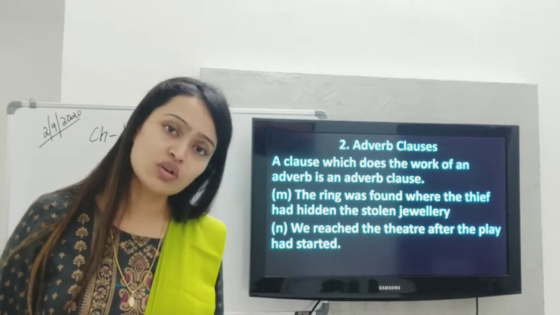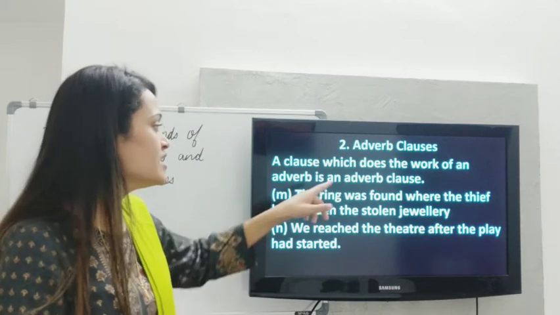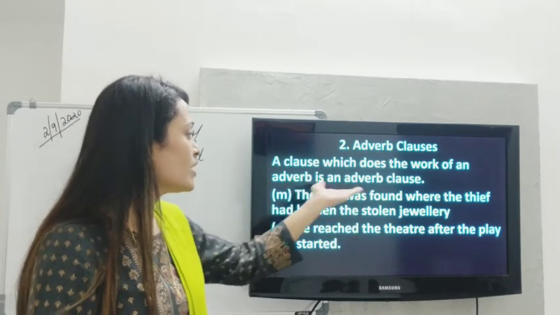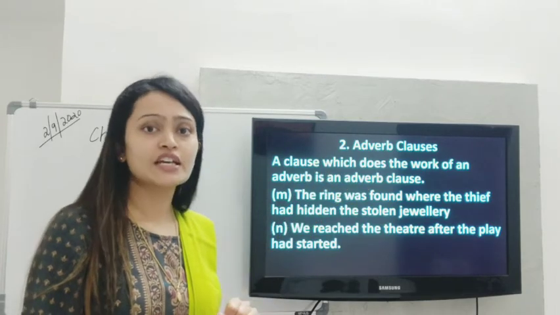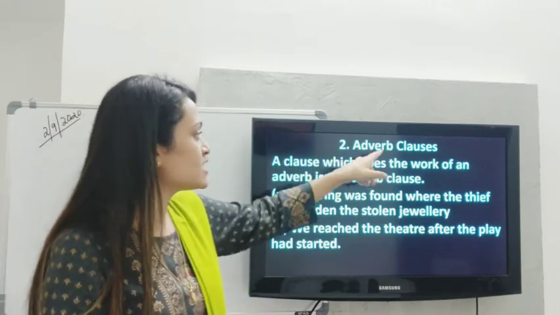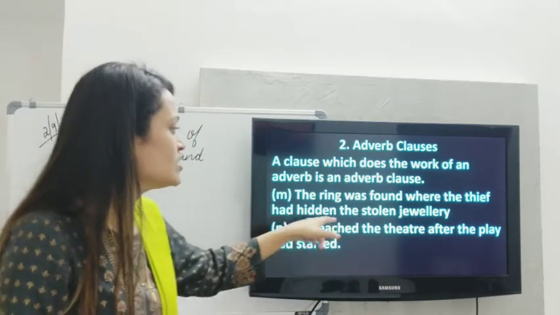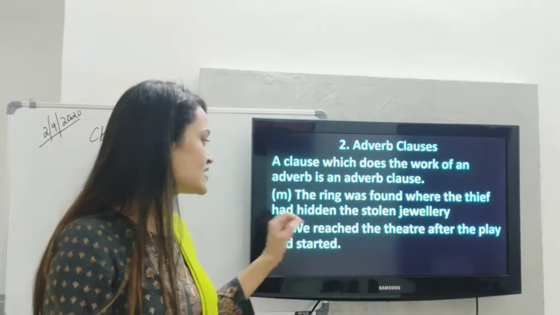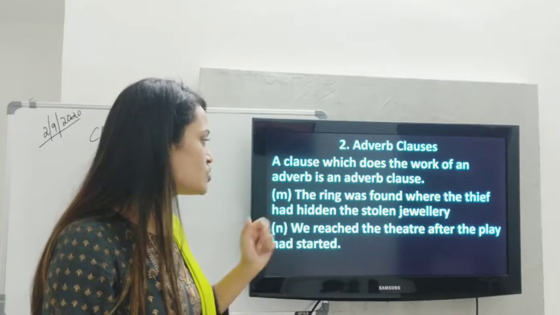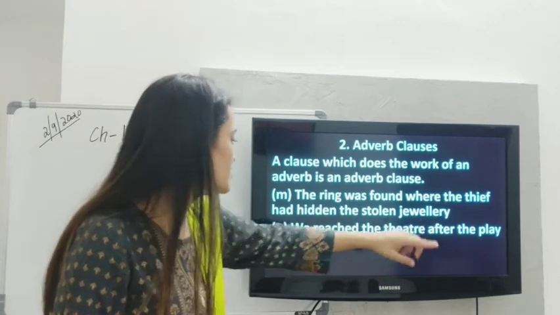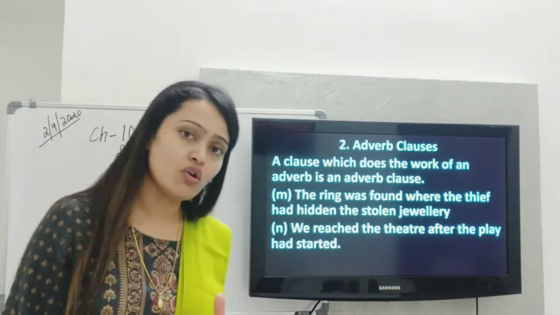And what is the role it is doing as a subordinate clause? It is basically helping us understand where the ring was found. So it is a subordinate adverb clause of place. Okay. Next, we reached the theatre after the play had started. So we is the subject, reached the theatre is the predicate, and after the play had started is the clause.